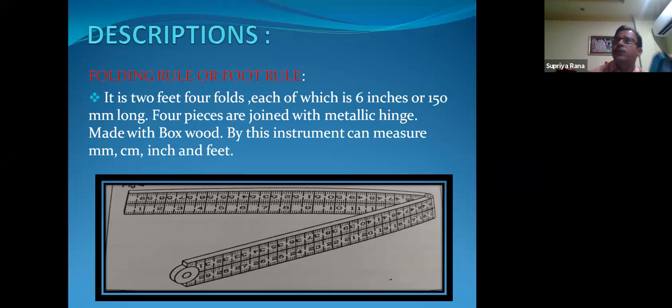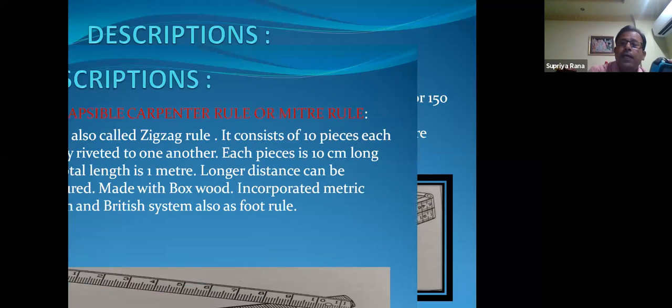There is also an advantage with the foot rule. Whenever we take a measurement, we can easily keep the foot rule in our pocket. A carpenter can fold the foot rule and keep it easily in the pocket, and it is easier to come to work, no problem.